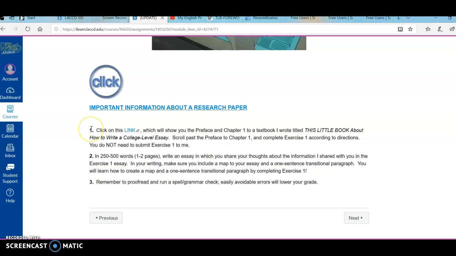We also have directions numbered 1, 2, and 3. Let's read them together. Click on this link, which will show you the preface and chapter 1 to a textbook I wrote titled This Little Book About How to Write a College Level Essay. Scroll past the preface to chapter 1 and complete exercise 1 according to directions. You do not need to submit exercise 1 to me.